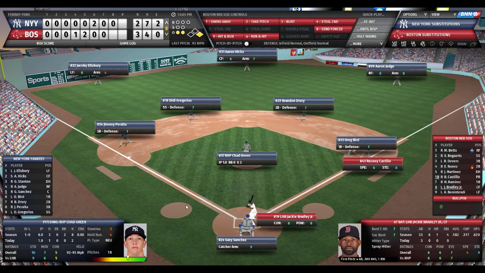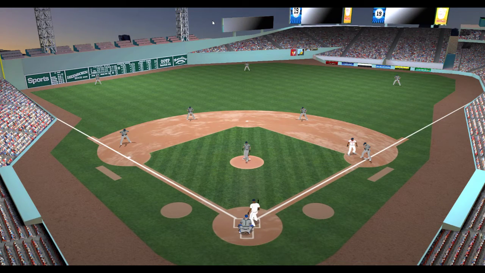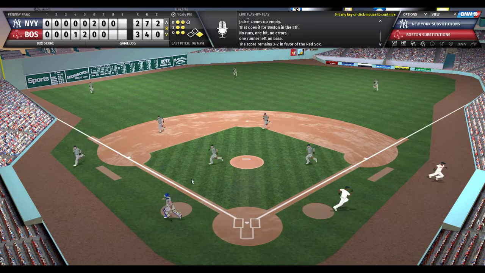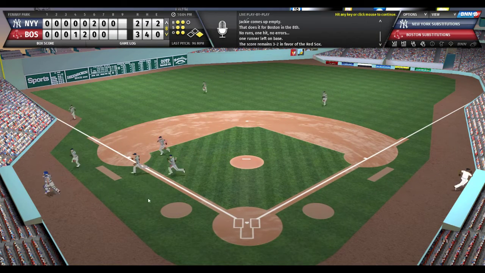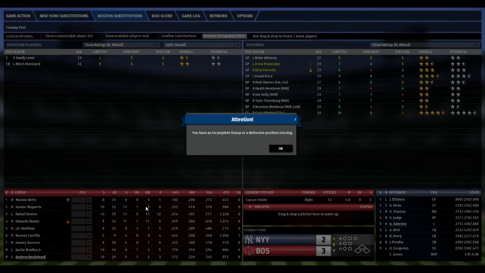Here's Jackie Bradley Jr., who's 0 for 3, but made an absolutely fabulous diving catch. And I think that was Gary Sanchez in left center. Castillo will be off on contact. Bird still holding him on. Green takes a peek towards first, now looks in at the plate. Sanchez sets the target. Here's the pitch to Jackie Bradley Jr. Full count. Bradley swings and misses. Side retired. Couldn't catch up to that fastball.